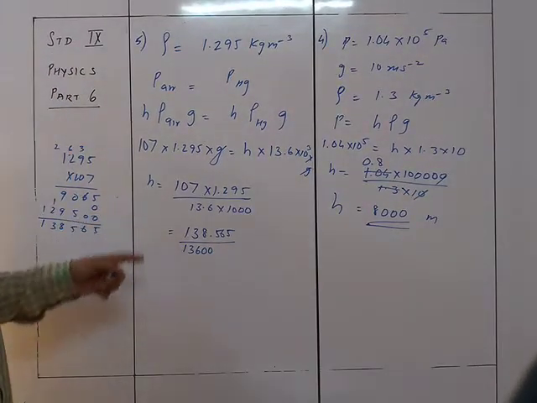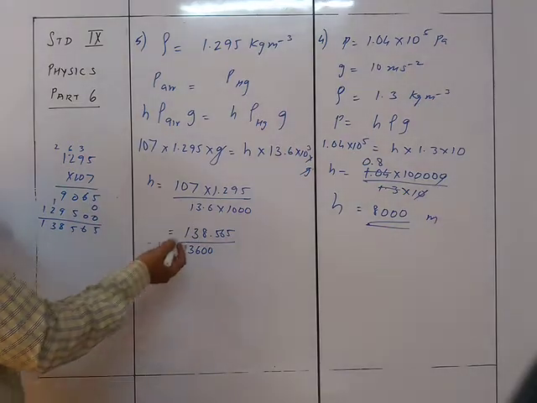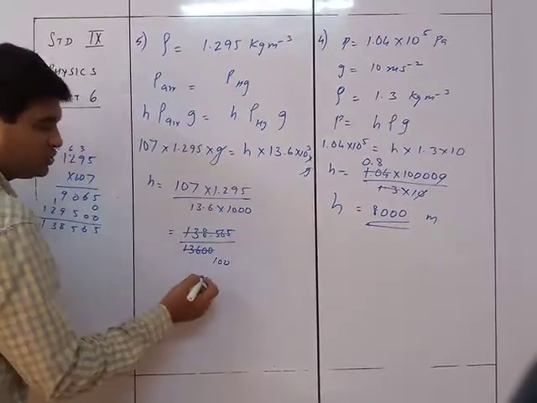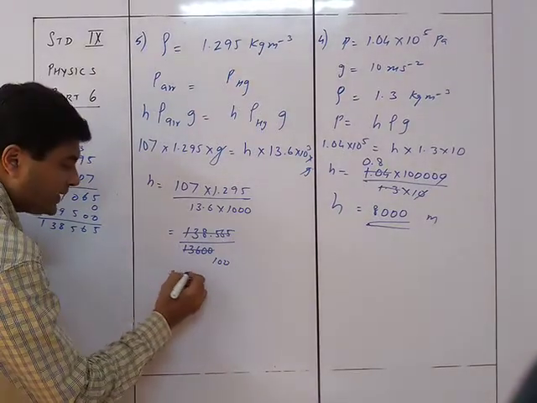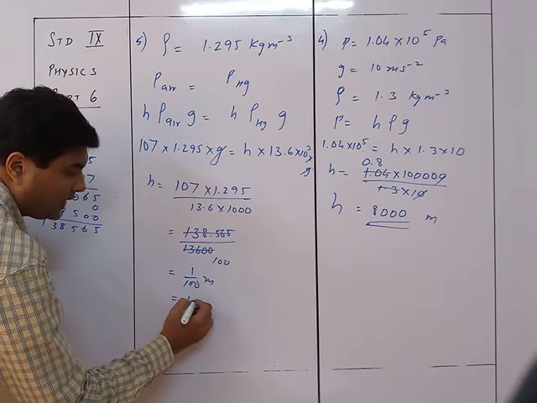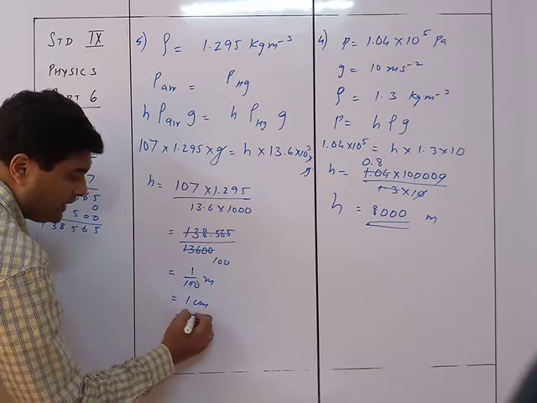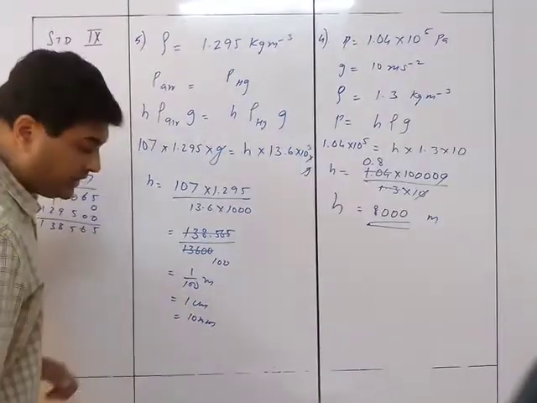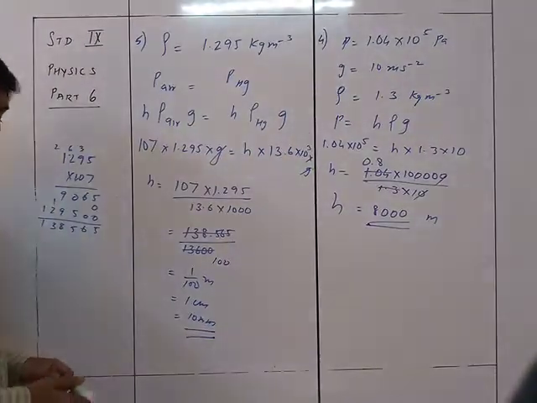Now we will take this approximately as 1 upon 100, because it's too small a quantity. So we'll take it as 1 upon 100 meters, which is equal to 1 centimeter, which is equal to 10 mm. Because they have asked us in mm of mercury column, therefore it is nothing but 10 mm.